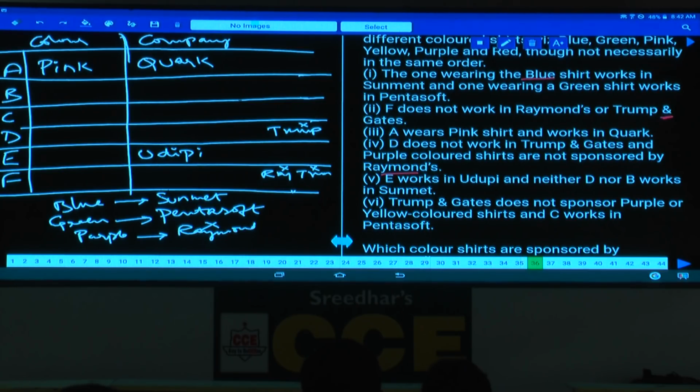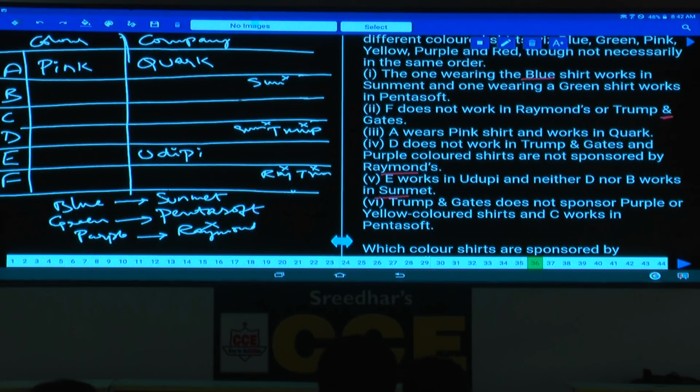And neither D nor B works in Sunmet. Neither D nor B works in Sunmet. Hence Sunmet cannot be here, and Sunmet cannot be here. Isn't it? Sunmet. Next one.